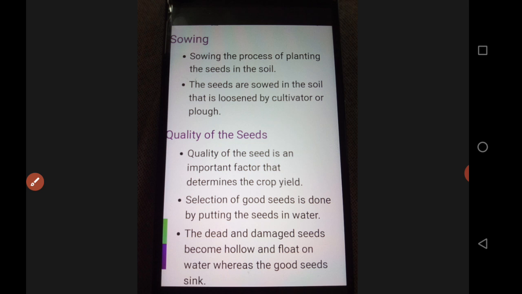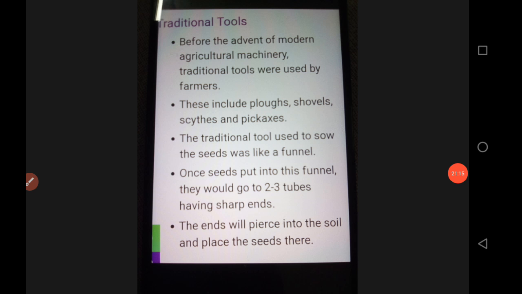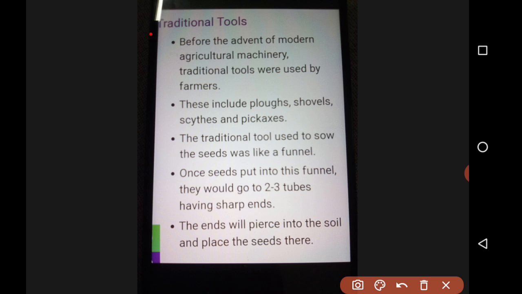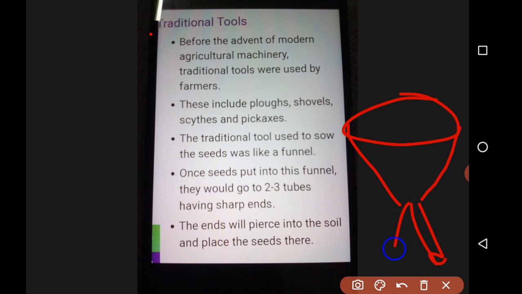Now let's look at the tools for it. So this is the picture. Traditional tools also we have. That is the first one. They used to have something like, I'm showing a rough one. It will be something like this. Only one opening will be there and down, some 3-4 like pipes, very small, will be there.